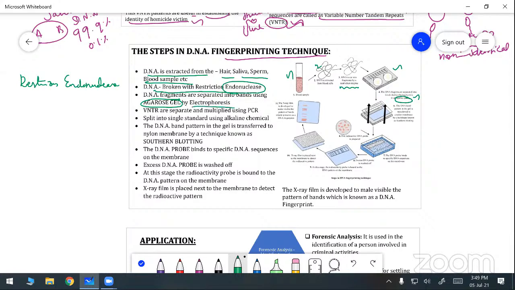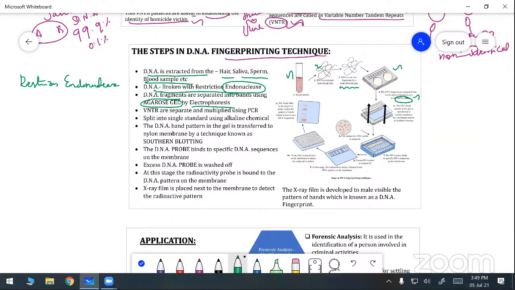Do you understand? First step, blood sample. Second step, DNA is extracted from the blood cells. Third step, the DNA is cut into fragments. Then fourth step, the DNA fragments are separated into bands with the help of agarose gel by electrophoresis.